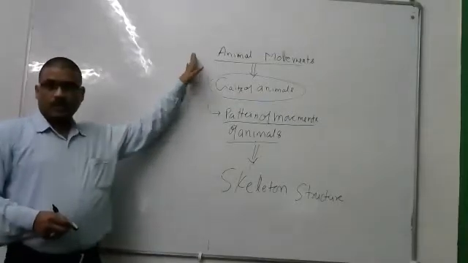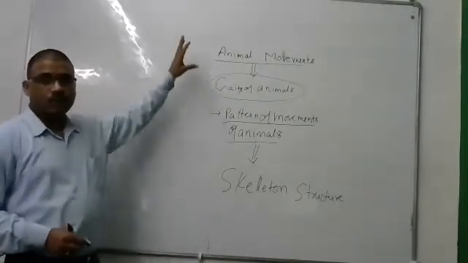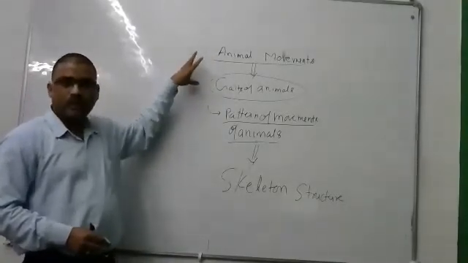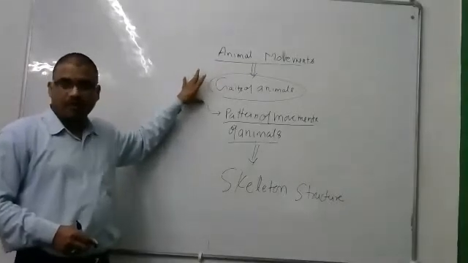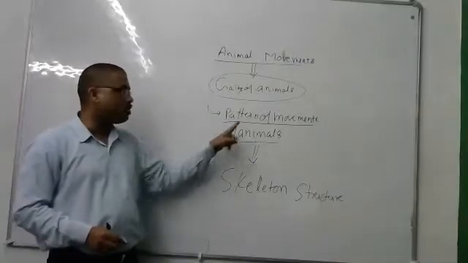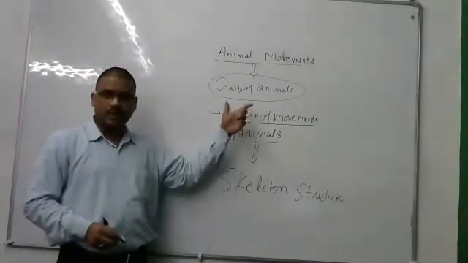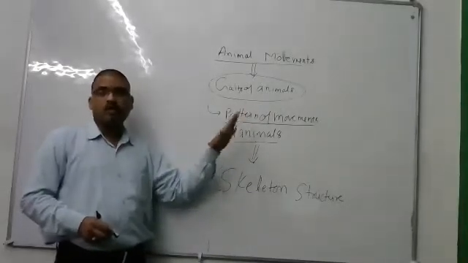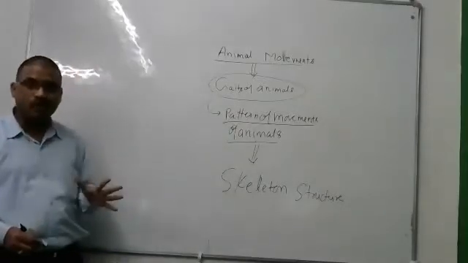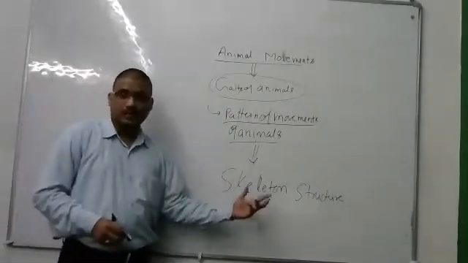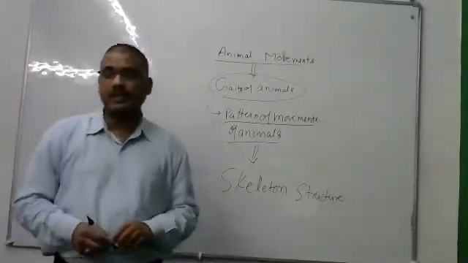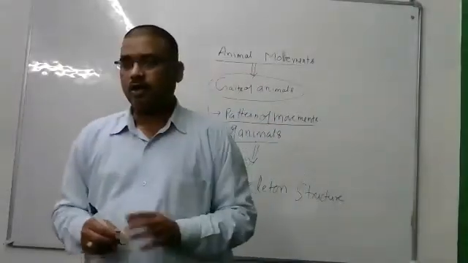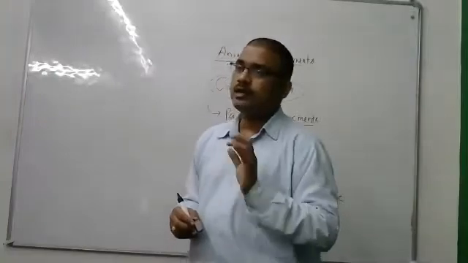Again I am repeating the same thing. We are talking about animal movement, and this animal movement is called the gait of movement. The gait of movement depends on the pattern of movements of animals, and this pattern depends on their skeleton structure. Since animals have different skeleton structures, all animals have different movement patterns.